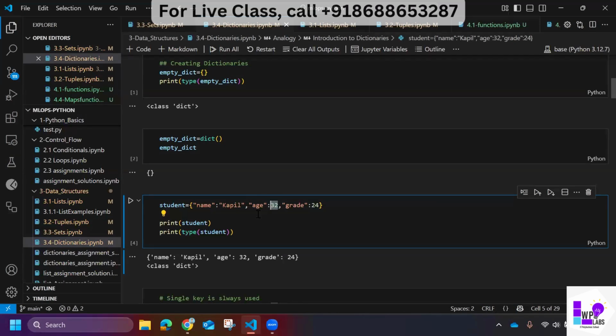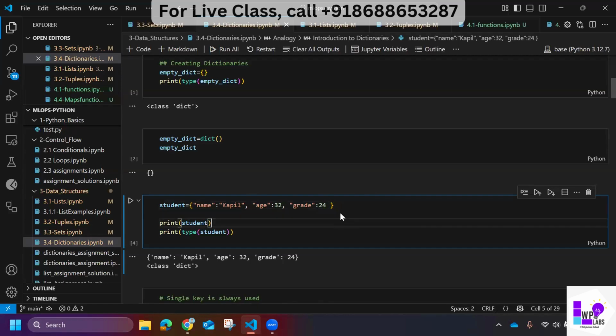Okay, let me add a space here. So you see now grade is 24. This particular left side element has a relationship with the right side element, right? This is what gives a dictionary its uniqueness.